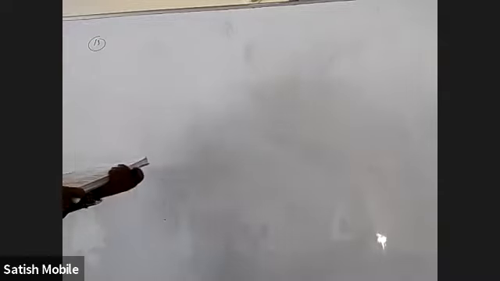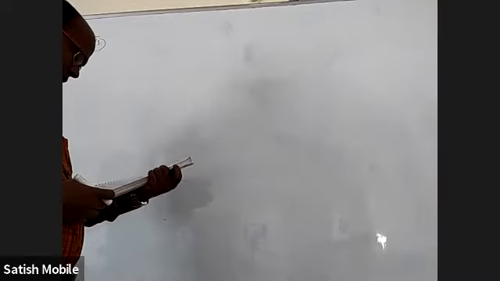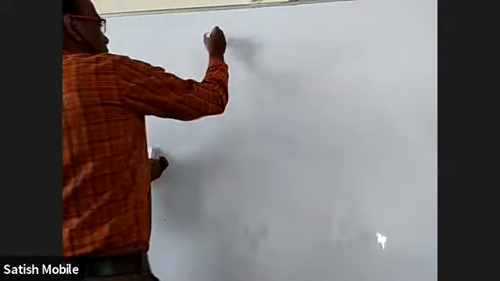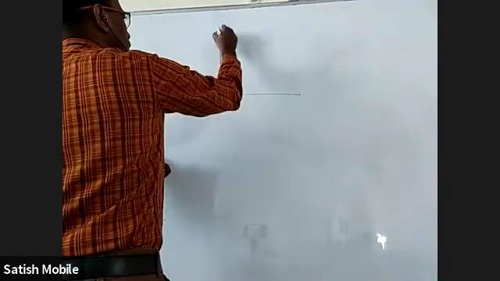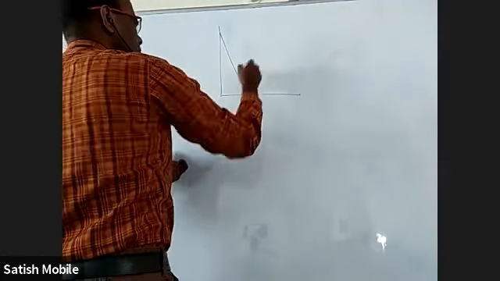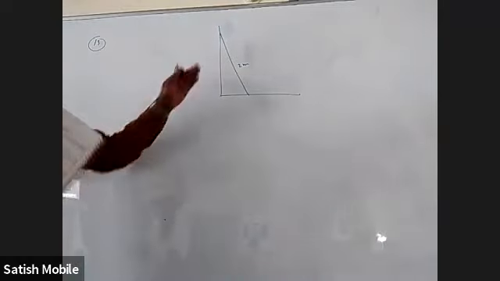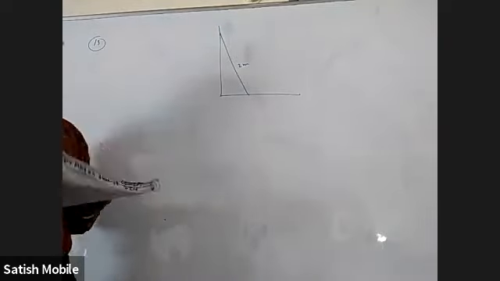Okay, 13. A 2 meters ladder leans against a vertical wall. Okay. This is 2 meters ladder. This is a floor and this is a wall. It's leaning against it.